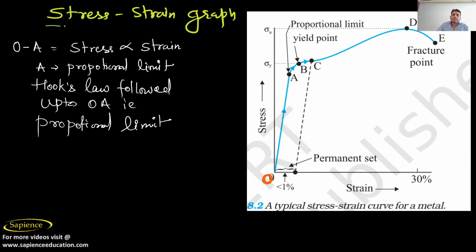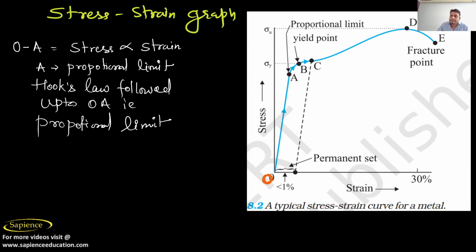Now I will discuss the stress-strain graph in more detail. This is a simple graph of stress and strain. How does a metal behave? As you increase the stress, the material strains. The lower axis is your strain. As you increase the stress, the strain will also increase.